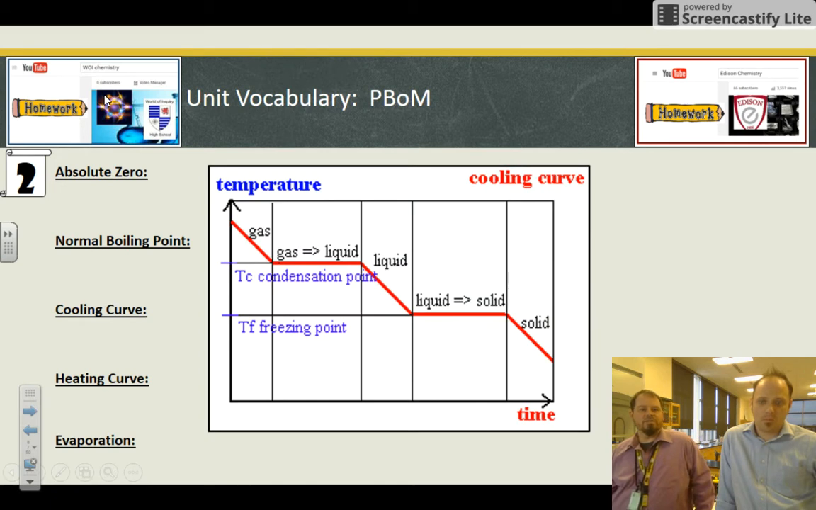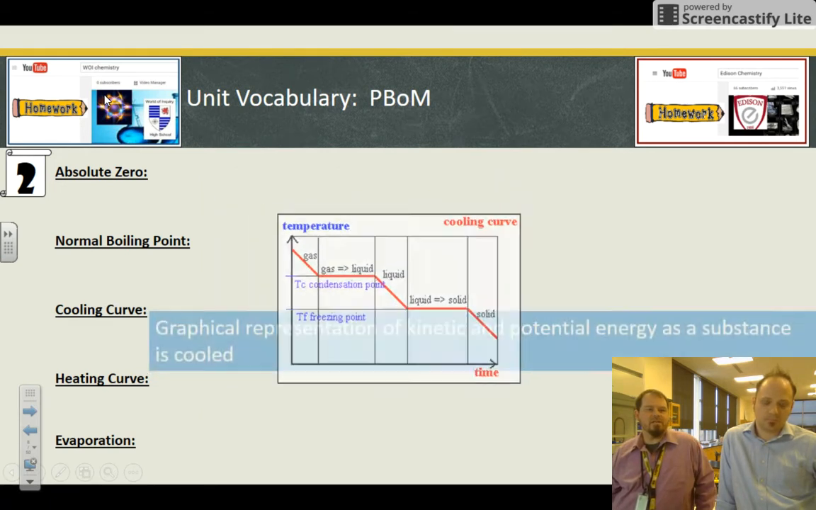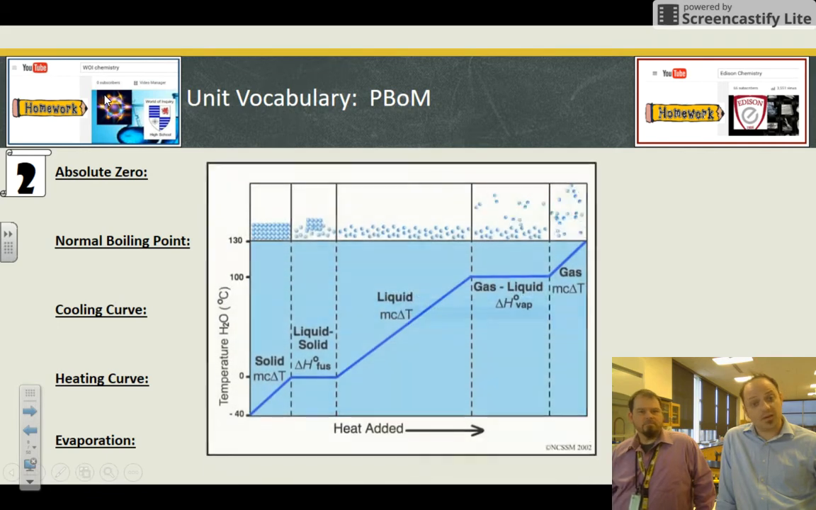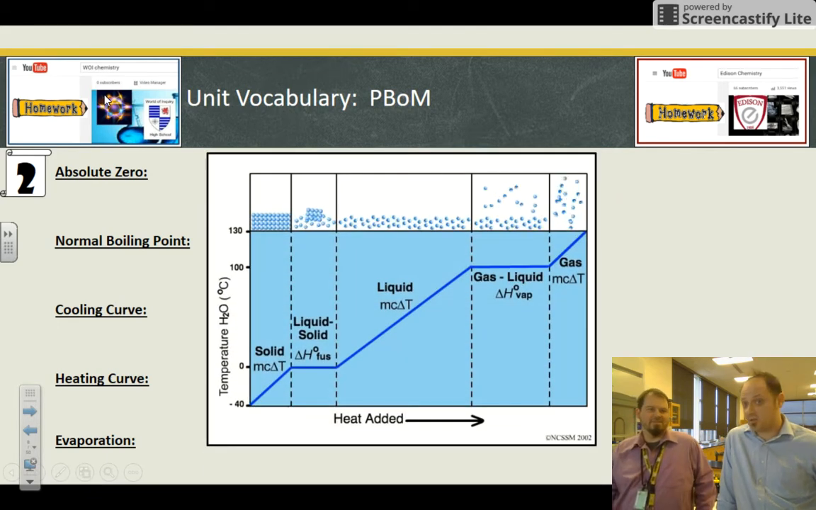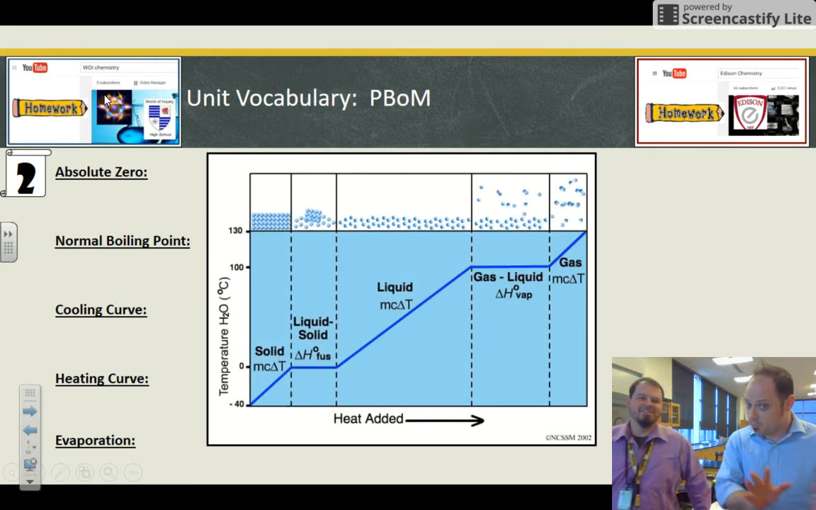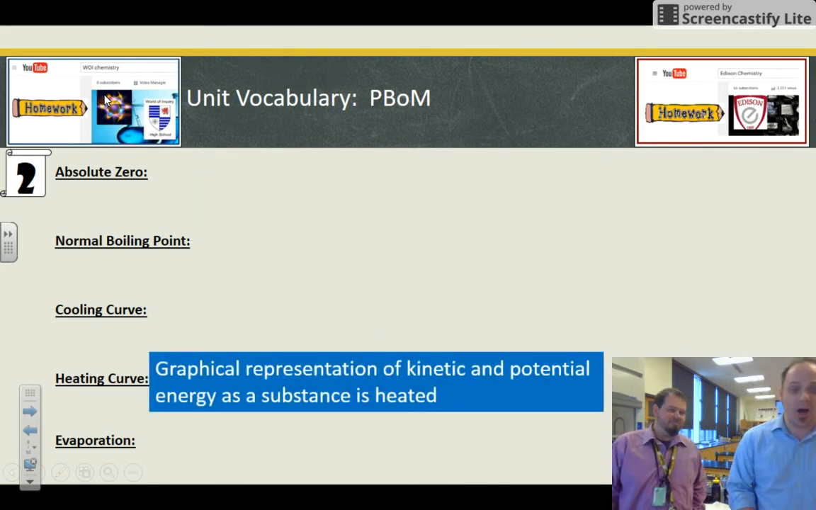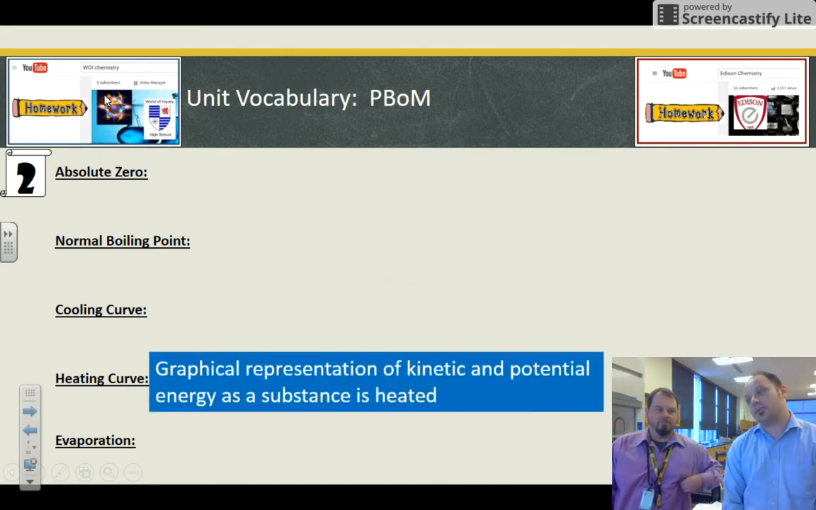Cooling curve. This is us tracking things as they get colder. Graphical representation of the kinetic and potential energy as a substance is cooled. Heating curve is the exact opposite, but the same. Same, but different. It's how the energy changes as you heat up a sample from its solid phase all the way through its gaseous phase.